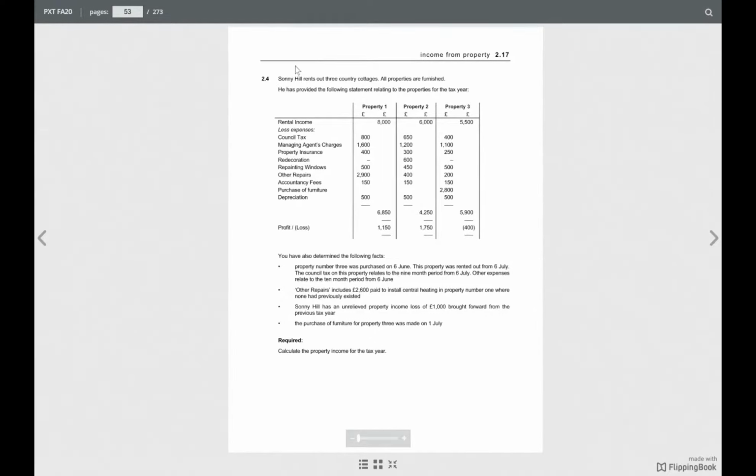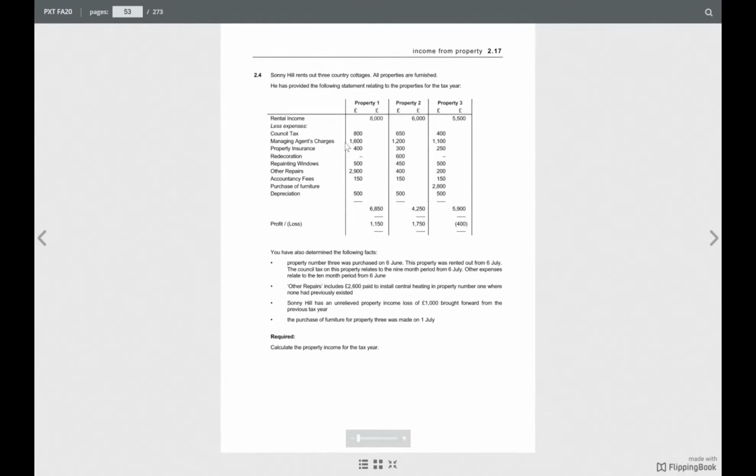The loan interest related to the mortgage obtained to purchase the properties and is after the restriction is applied. Other repairs include £2,600 paid to install central heating in property number 1 where none had previously existed.